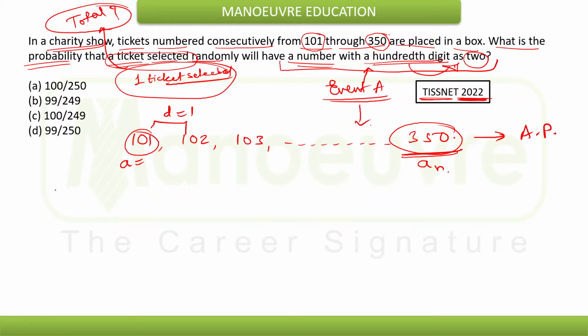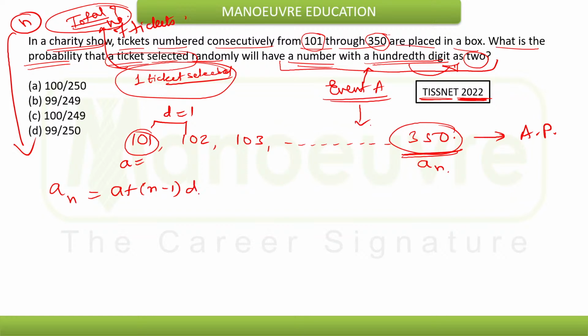Okay, so if I take the formula, we need to find the total number of tickets. That means I need to find n. That I can find from here. An is equal to A plus n minus 1 into D. That is the formula. Now An is given as 350, is equal to A is 101 plus n minus 1 into D is 1.